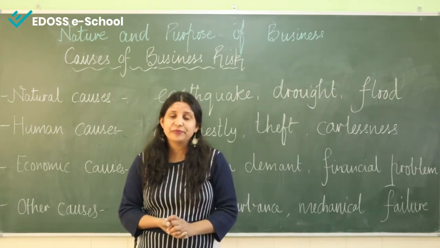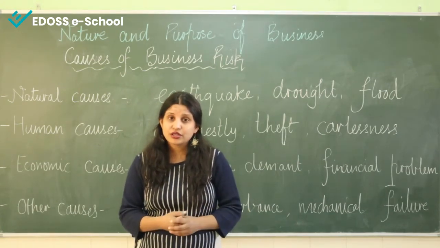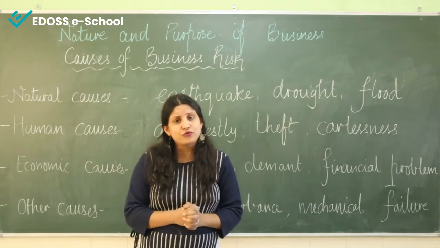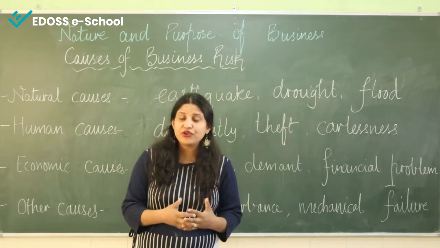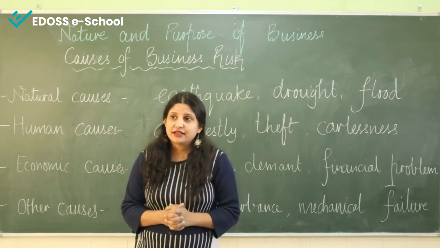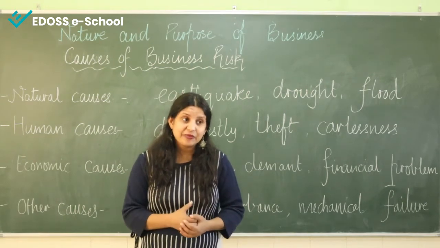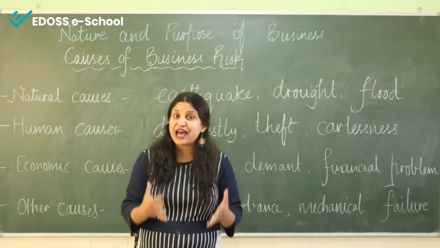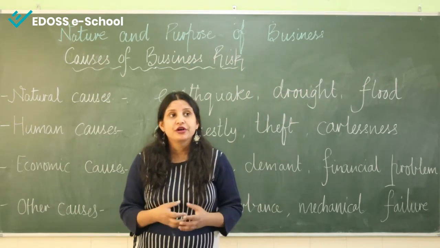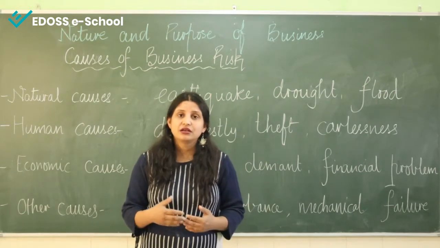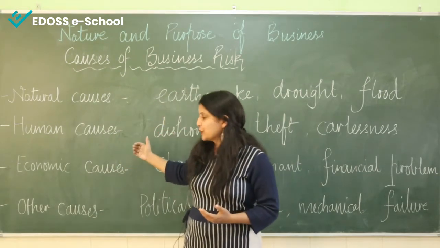Negligence of employees, strikes by the workers, riots, and stoppage of work due to power failure. Then there can be management insufficiency. That means the management is not that capable of gaining profit. So this can also be considered as human cause.